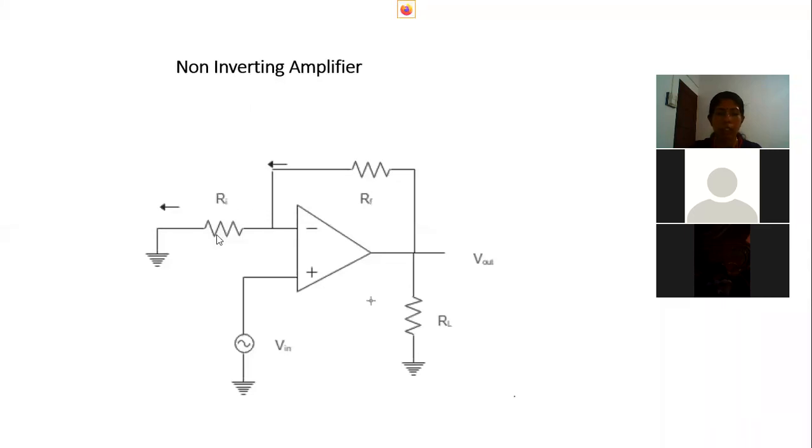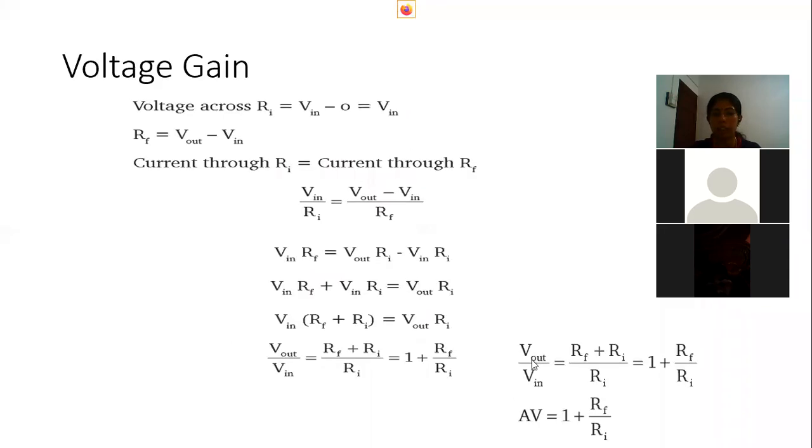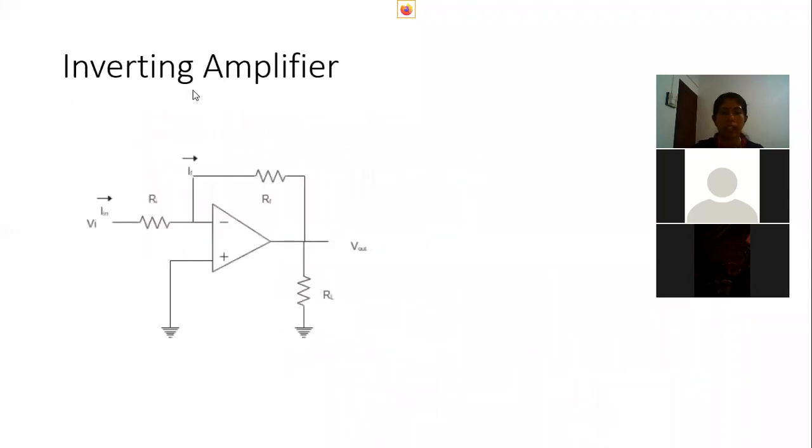So by changing the value of the feedback resistor and input resistor, we can change the voltage gain of a non-inverting amplifier. That is, once we change the values of the input resistor and feedback resistor, we can design the output voltage. We design how much amplification we need using these values. And also you should note that a non-inverting amplifier will always provide positive amplification because of the 1 in the equation. So you can produce a voltage gain either equal to 1 or greater than 1, and the voltage gain is always greater than that of the inverting amplifier.